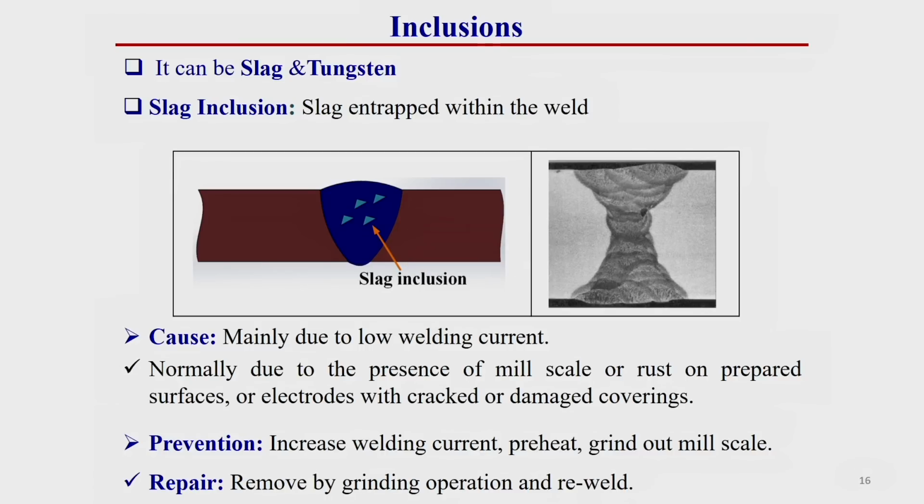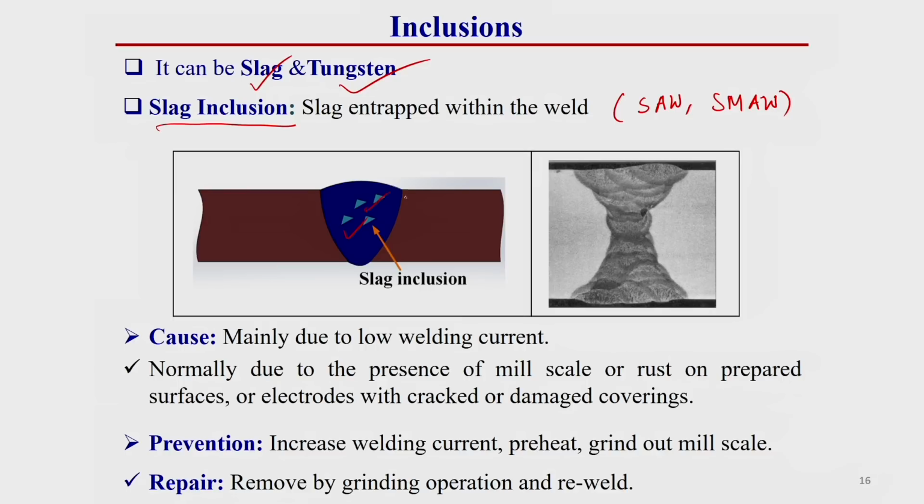Then inclusion. This is a welding defect in which there is some inclusion of flux or inclusion of tungsten. Depending upon the type of inclusion material, it can be slag inclusion or tungsten inclusion. Generally slag inclusion occurs in welding operations where slag is used as a protecting medium, like submerged arc welding and SMAW, where a slag-protected medium is used to protect the weld pool. Slag inclusion means slag entrapped within the weld.